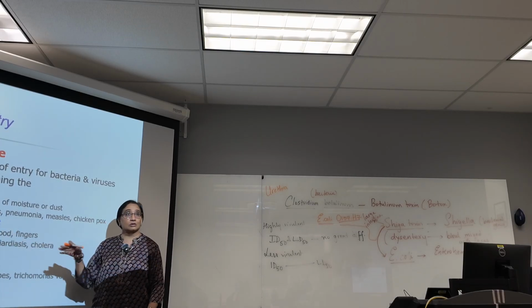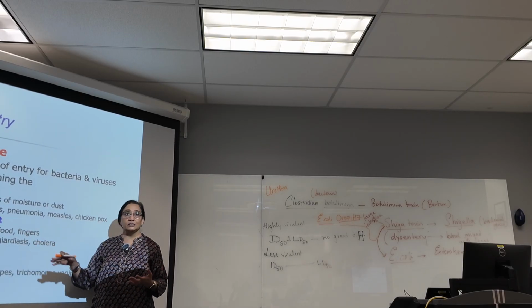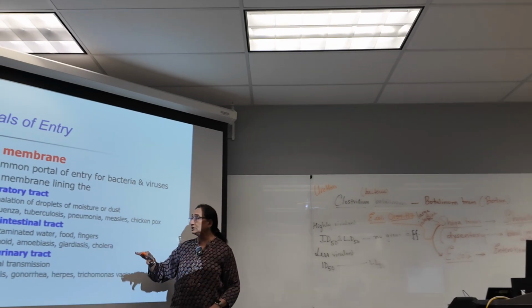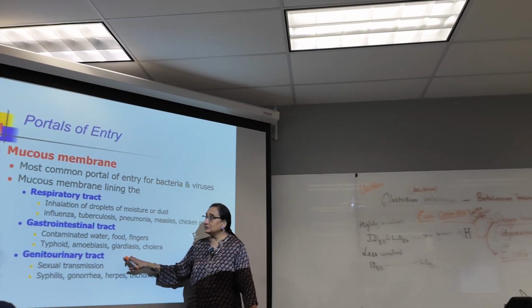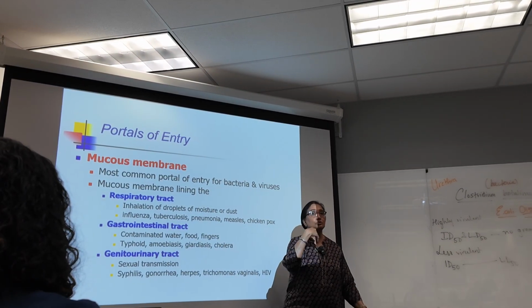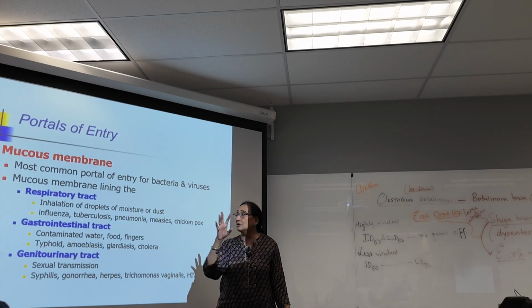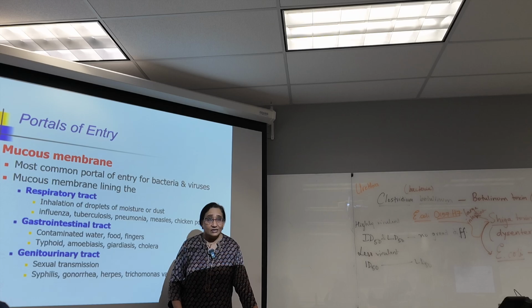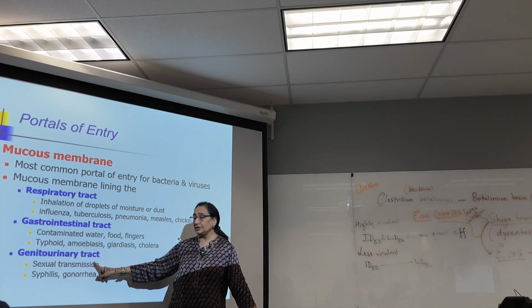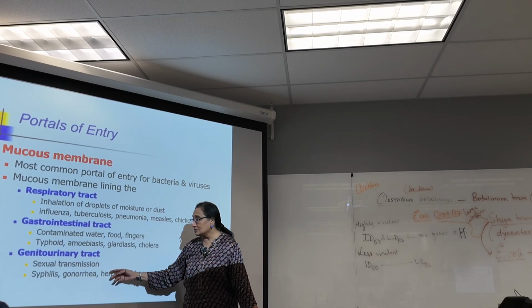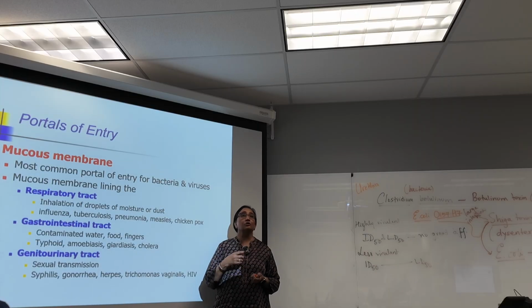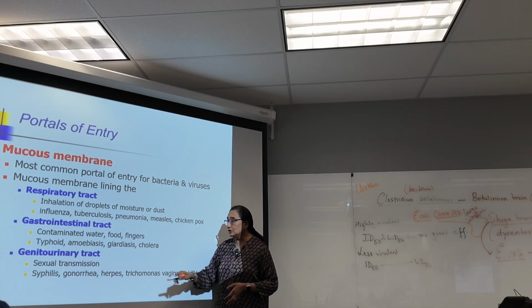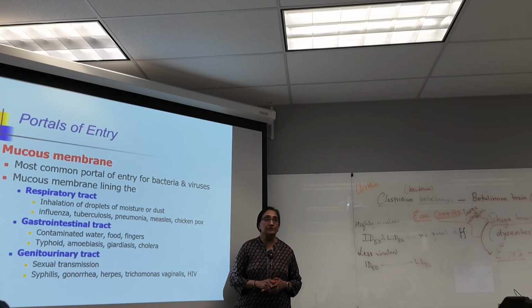So gastrointestinal passage is always through contaminated water, food. Okay, those are the diseases. Respiratory passage, anything that goes through saliva, coughing, sneezing. Genitourinary passage generally is sexual transmission. Okay, this is sexual transmission. So there has to be some sexual contact or body fluid contact in order to transmit the disease.